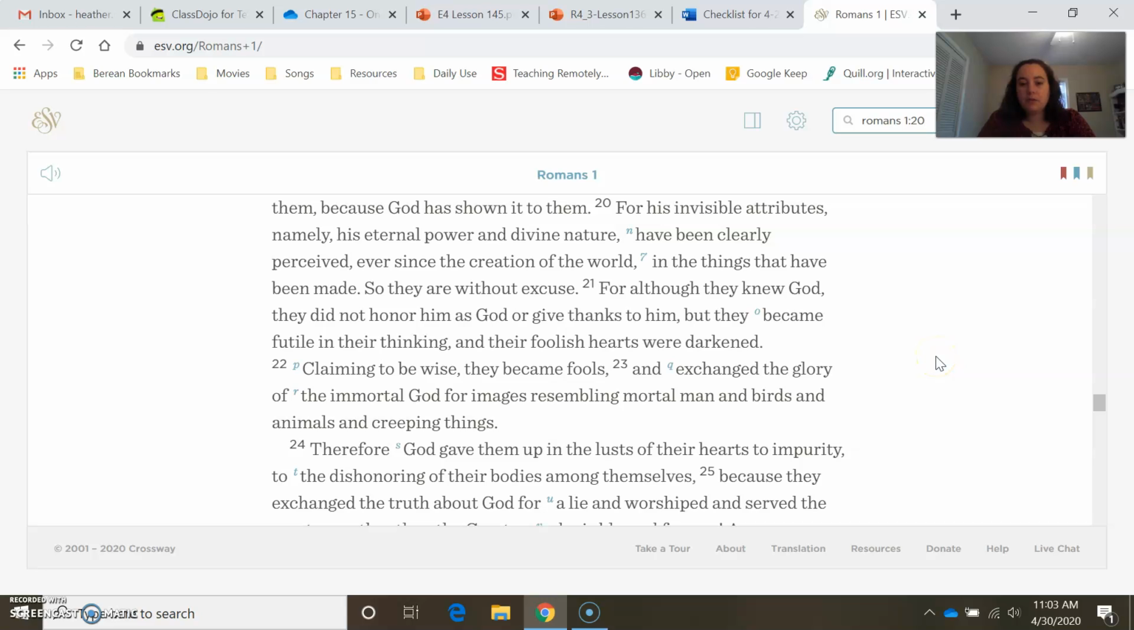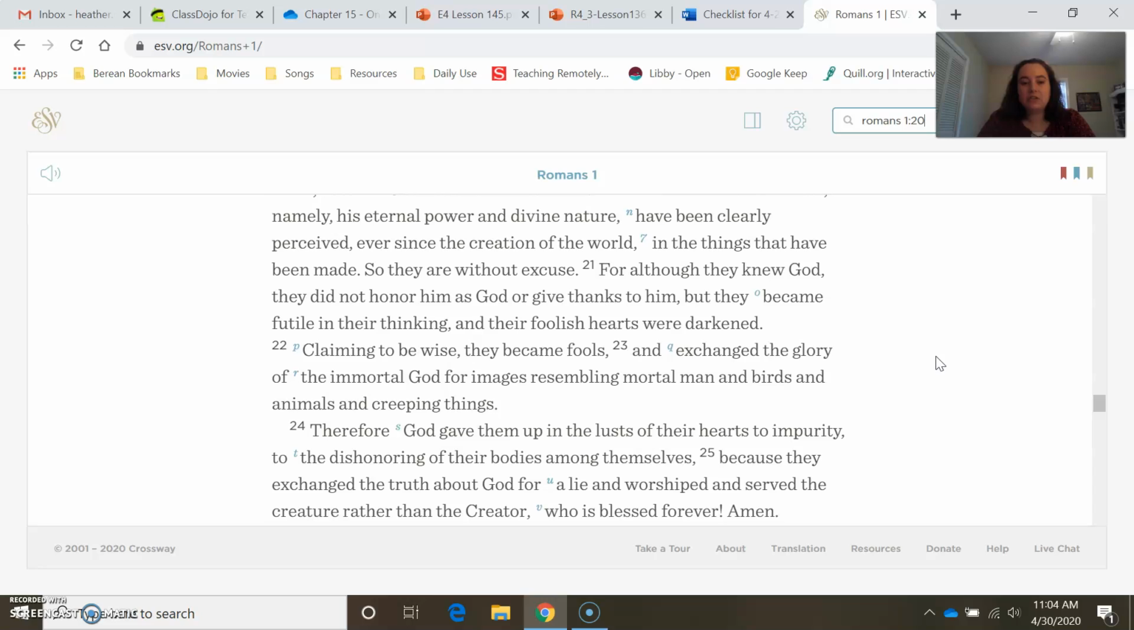Therefore God gave them up to the lust of their hearts, to impurity, and to dishonoring their bodies among themselves, because they exchanged the truth of God for a lie, and they worshipped and served the creation rather than the Creator, who is blessed forever.